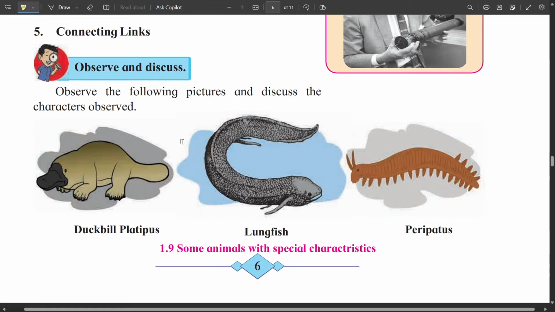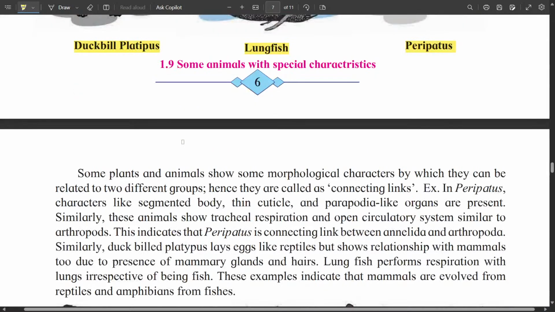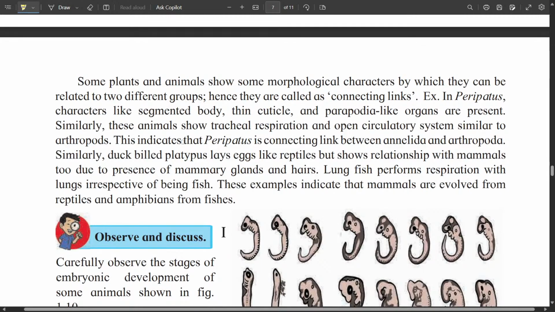Then we have connecting links. You can see this is a duckbill platypus, lungfish and peripatus. These three organisms are very peculiar organisms. Some plants and animals show morphological characters which can be related to two different groups. These characters are known as connecting links.